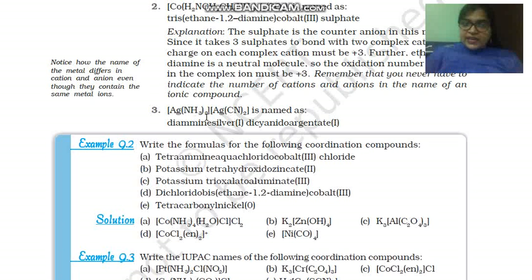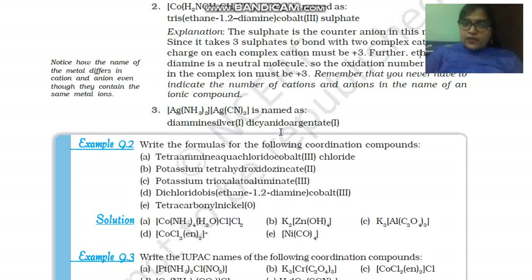Okay, now see how we will do the naming of this coordination compound. See children, it will be diammine, then silver. For Ag we are writing silver. Then what will be the oxidation state or the charge on this complex? It will be +1, so in Roman numeral form we have written I. Then see, dicyanide we have written here. Then this one is the cationic one and this one is the anionic one.